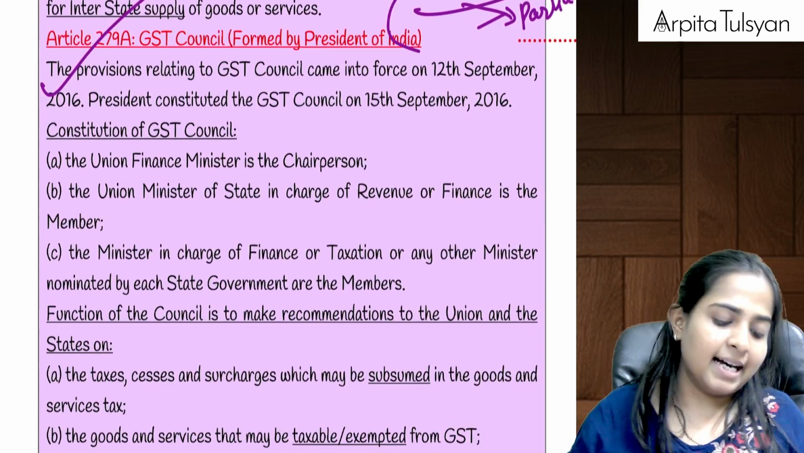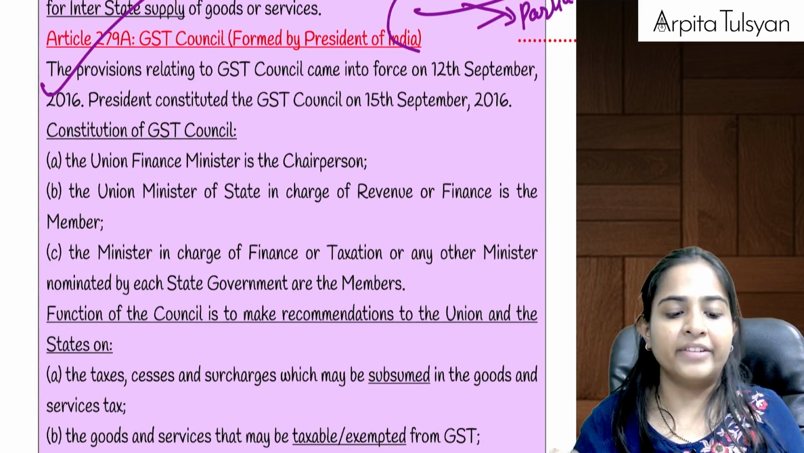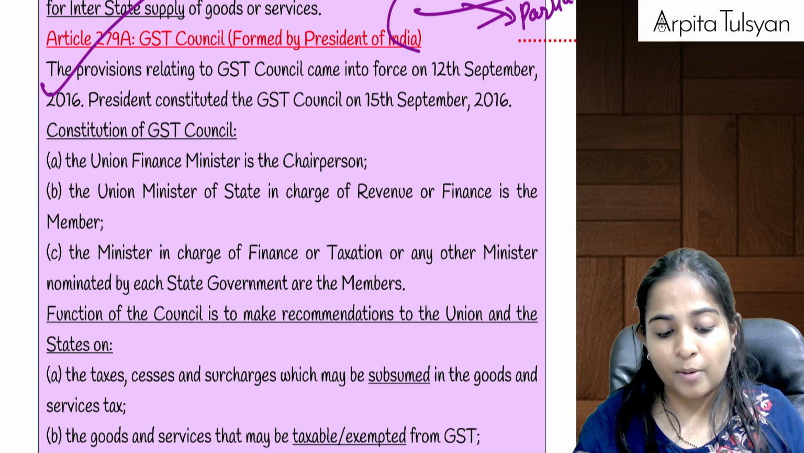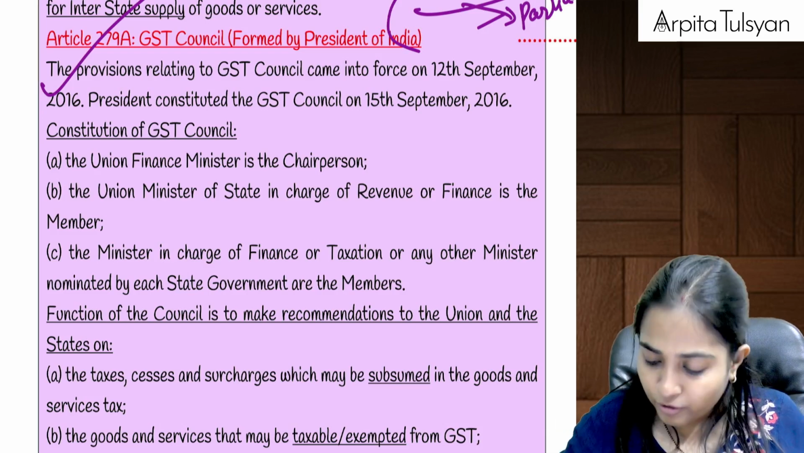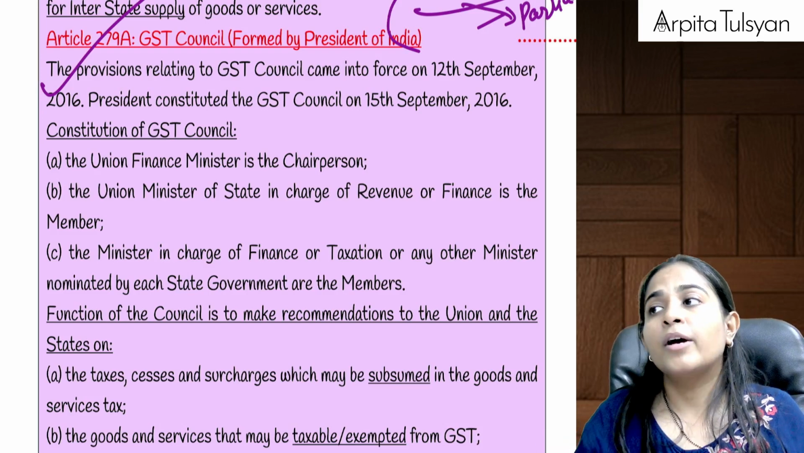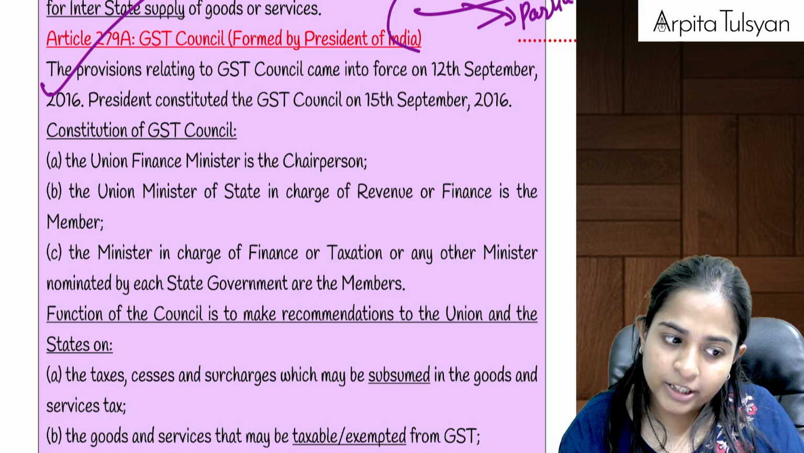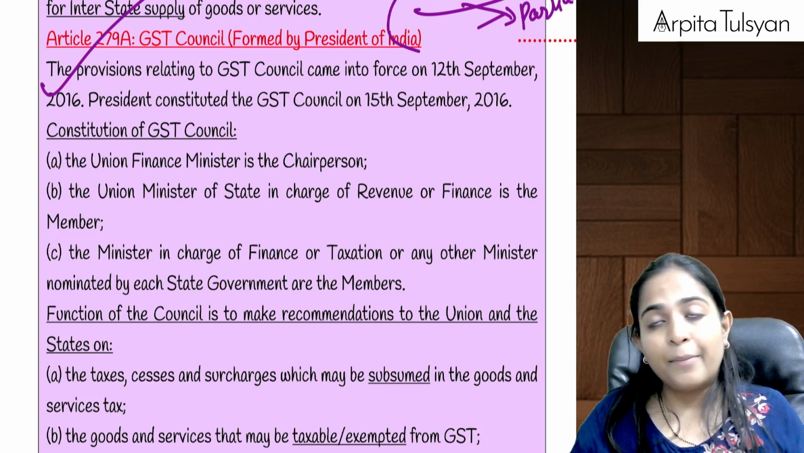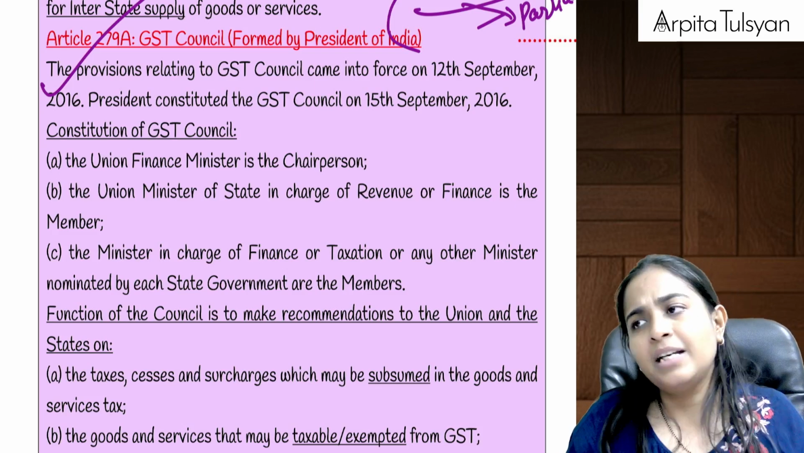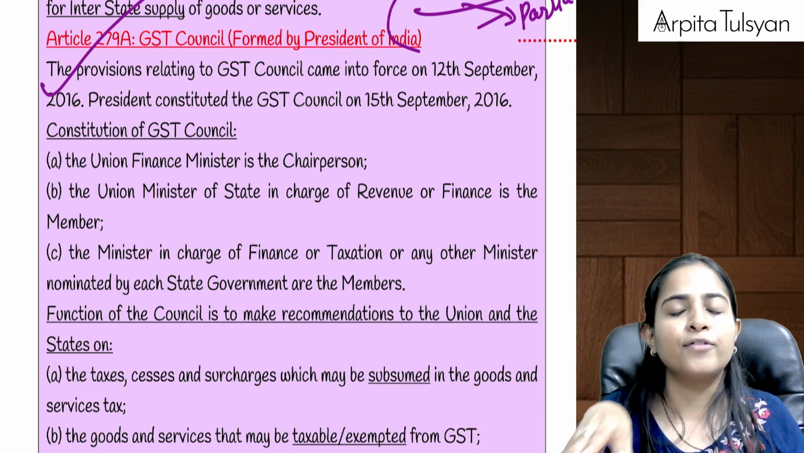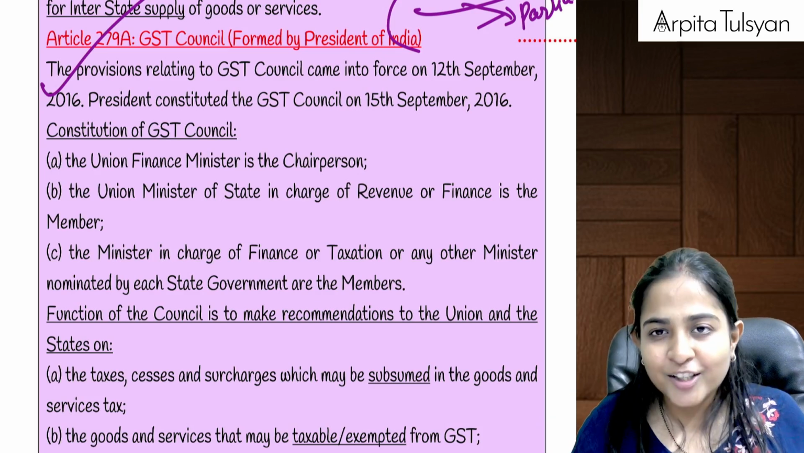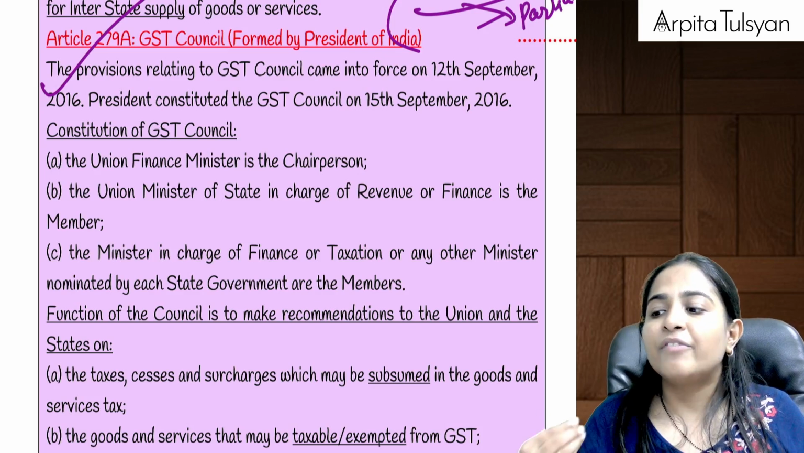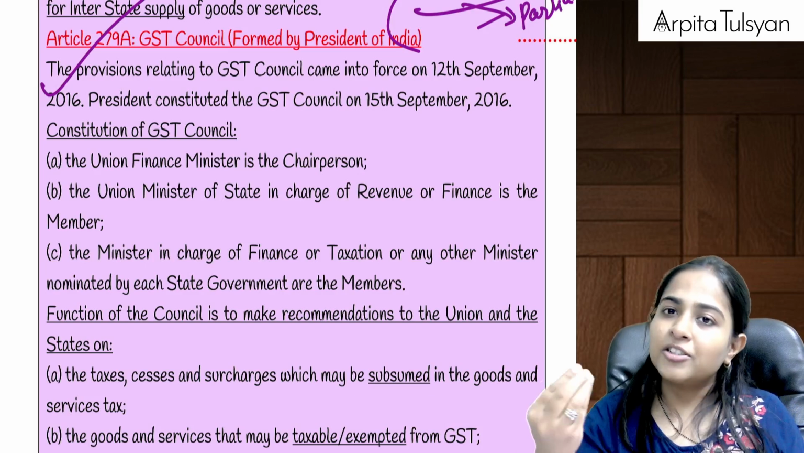Right? And the last article, number 279A, talks about what? It talks about the GST Council. GST Council was formed by whom? It was formed by the President of India. It actually came into force on 12 September 2016, but the President constituted it on 15 September 2016, because after doing the constitutional changes, now someone has to come forward and someone has to make the GST laws.